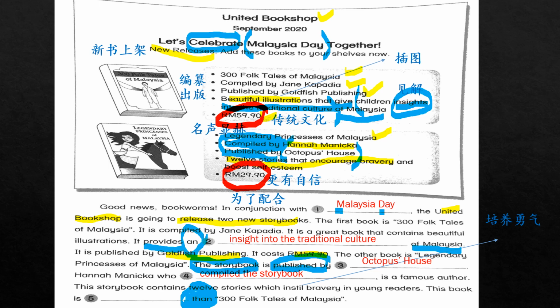How much cheaper? It's 30 ringgit cheaper, isn't it? So you take 59.90 minus 29.90, so it's 30 ringgit. So this book is 30 ringgit cheaper than 300 Folktales of Malaysia. Because remember, there's a than here, we have to make comparison. Okay, remember, when you write RM, it has to be both capital letters. Both of the R and the M has to be in capital letters.